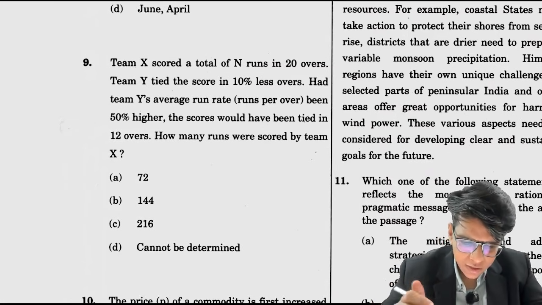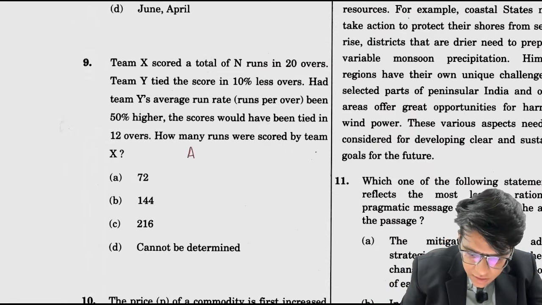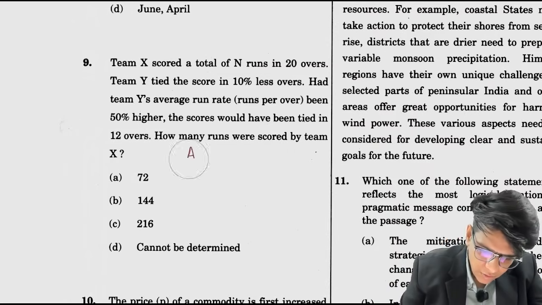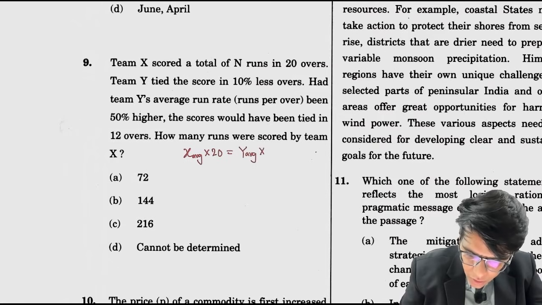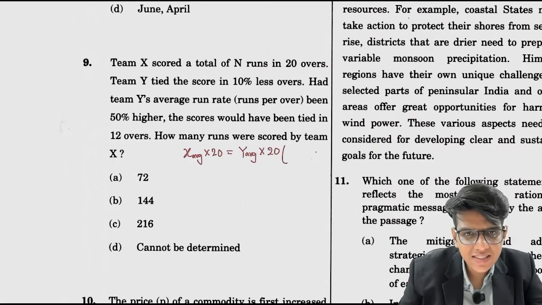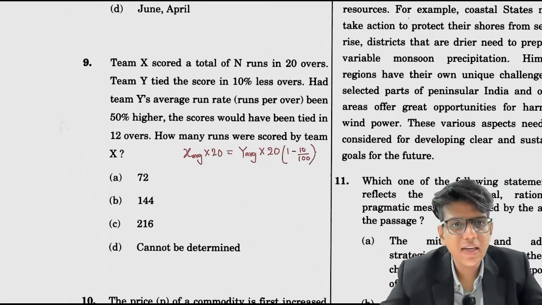Had the Y's average, so now X's average we don't know. Average marks of X, let's take it like this, whatever. X's average into 20 is equal to Y's average into 20 into, we have to decrease 10%, right? So 1 minus 10 by 100. How do we decrease 10%? Decrease of 10% is this only.